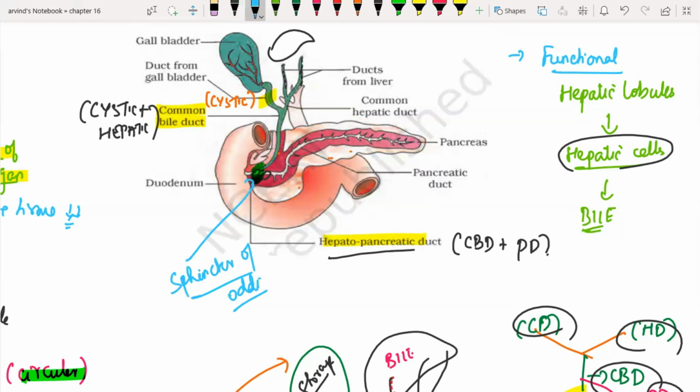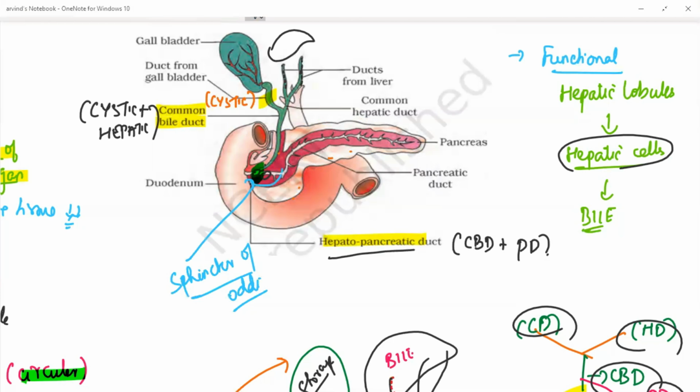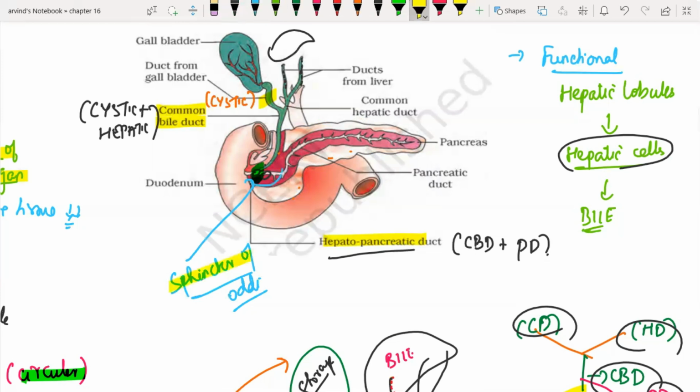So if the pancreas is activated more, and if your diet contains less fat, you need not have bile for a longer time. The sphincter will close this common bile duct and allow only the pancreas to pass through. I hope you all know the functions of a sphincter, right? So the sphincter of Oddi is present in the hepatopancreatic duct.